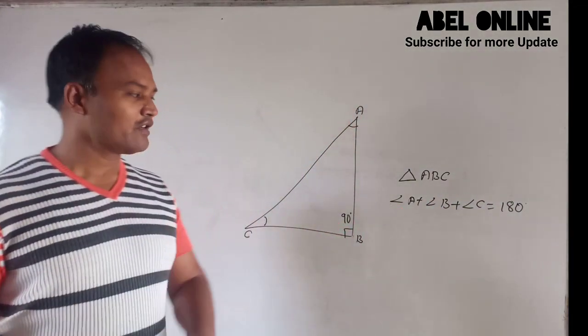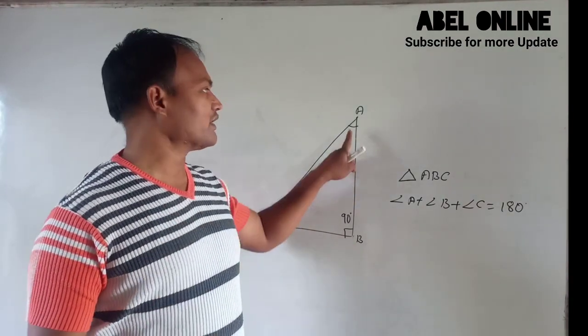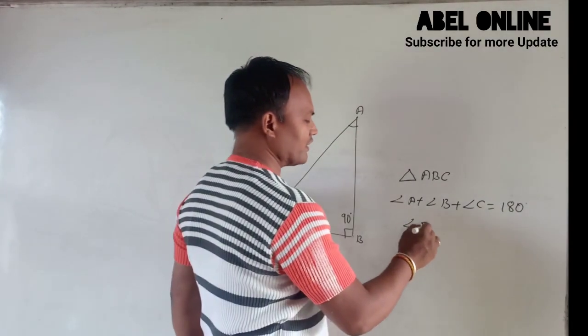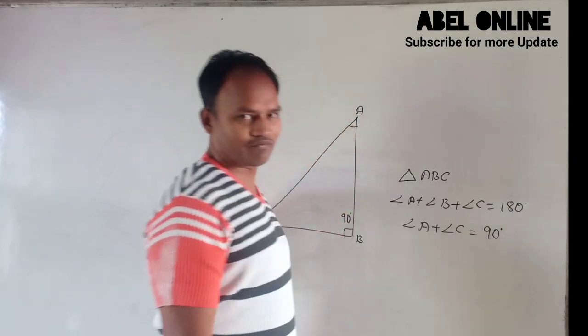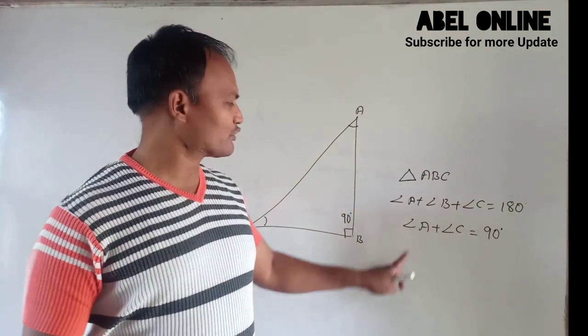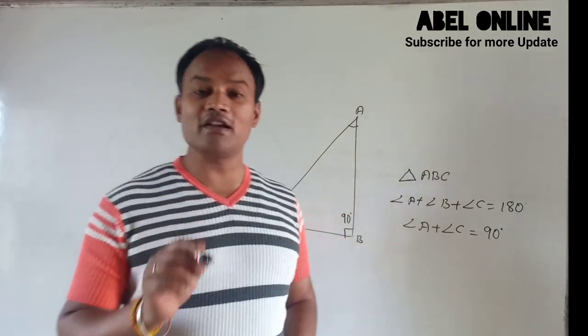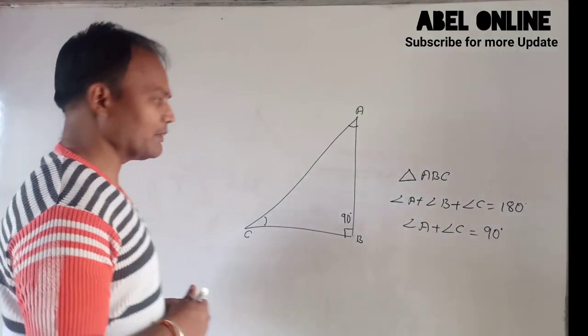So we can say that if this is 90 degree, so the remaining part is angle A and angle C. So the sum of angle A plus angle C is also 90 degree. Got it?